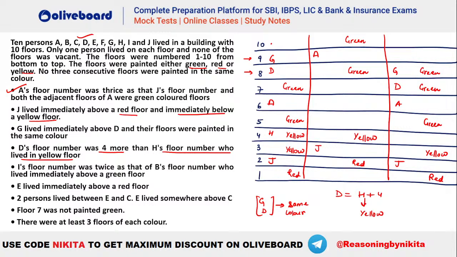Because G and D should have the same color. So now D is here, so H will be here, right? Because D is 7, so H will be 3. H plus 4 is D, isn't it? So you can see these are the two cases in the first one.